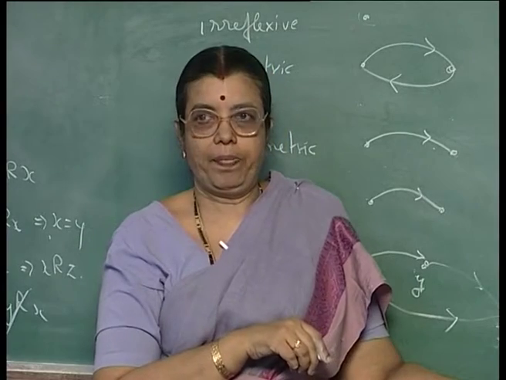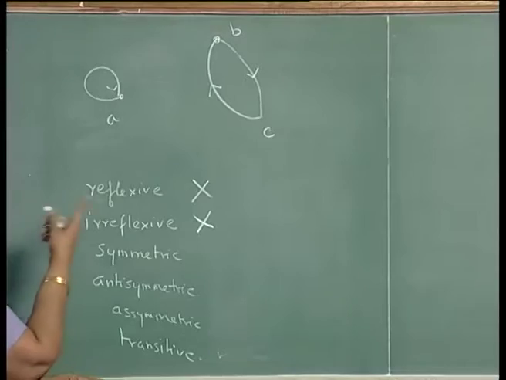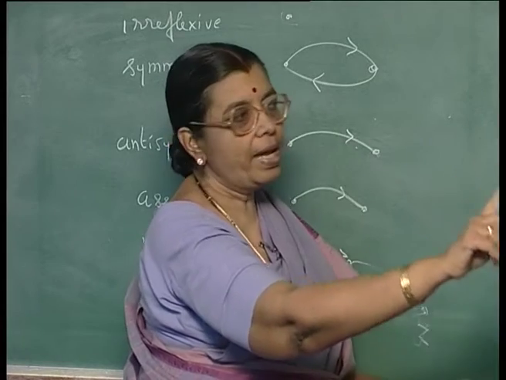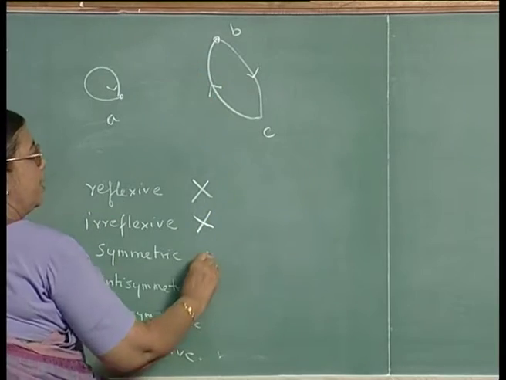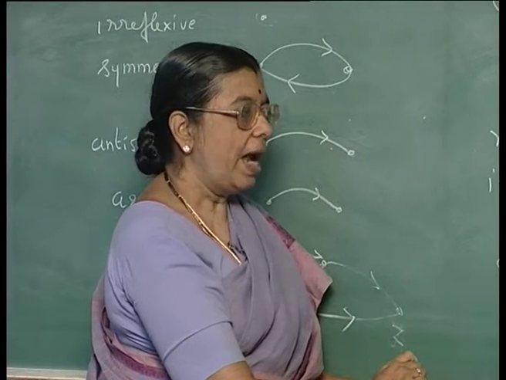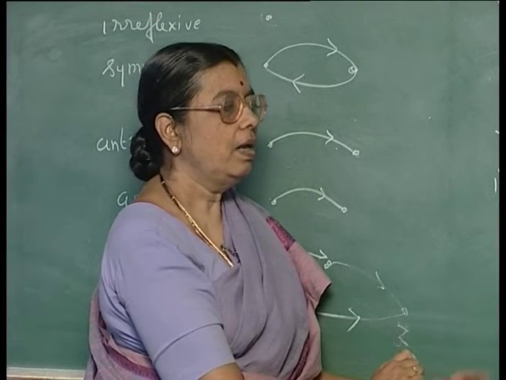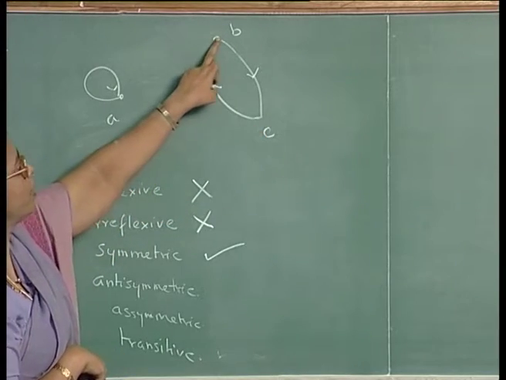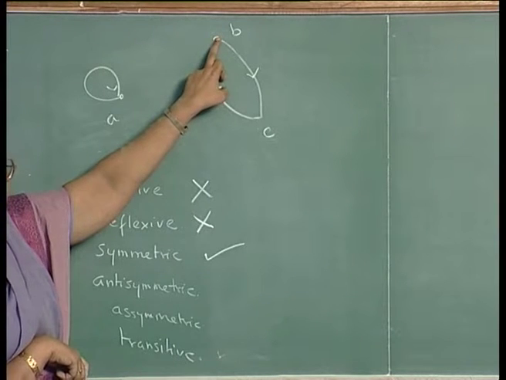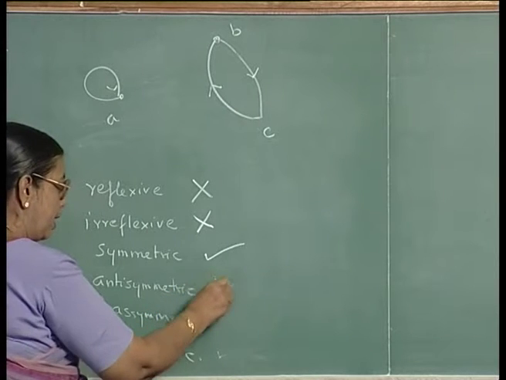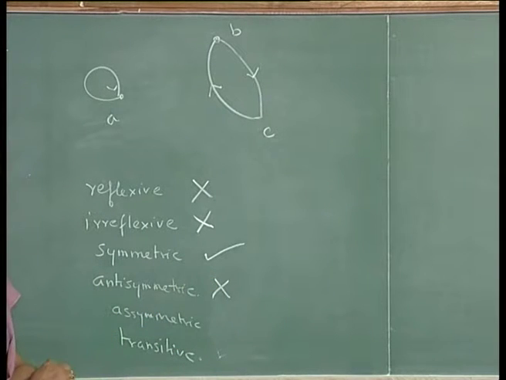Is it symmetric? Either there are no arcs between 2 nodes, or if there is an arc directed in one way, there should be an arc directed in the reverse direction. So, it is symmetric. Is it antisymmetric? No, because if B is related to C and C is related to B, that should imply B is equal to C. Here B and C are different. So, it is not antisymmetric.